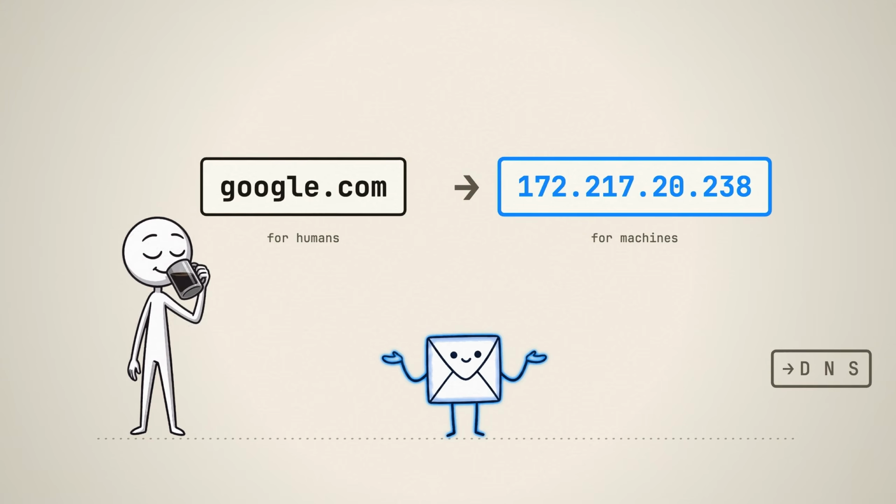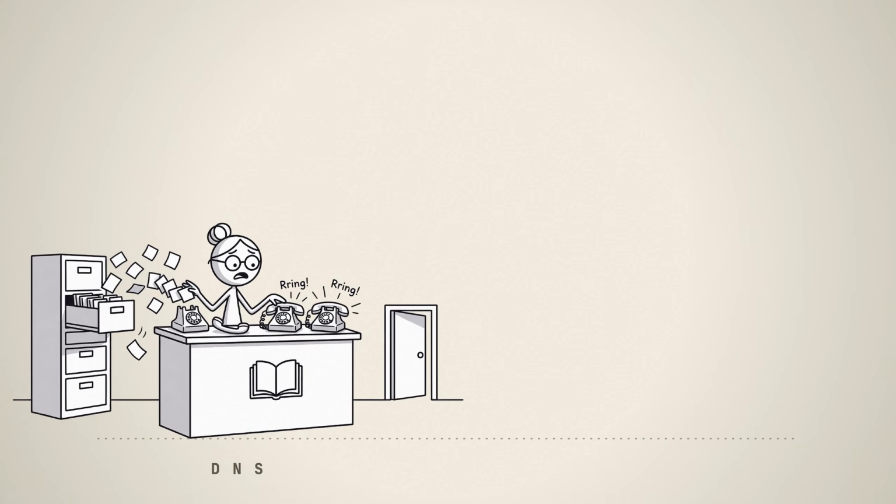And for that, there's exactly one place to go. This is DNS, the domain name system. Think of it as a library run by the most overworked librarian on Earth. Packet Chan slides her slip across the desk. Google.com, please. First, the librarian checks her own memory, because everyone asks for Google.